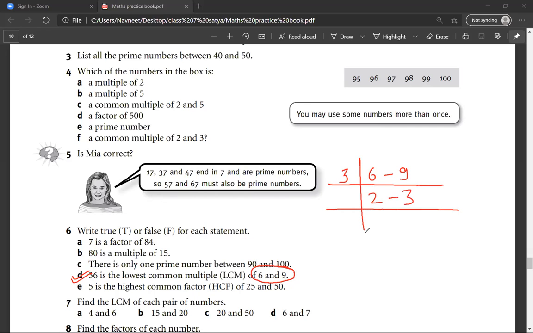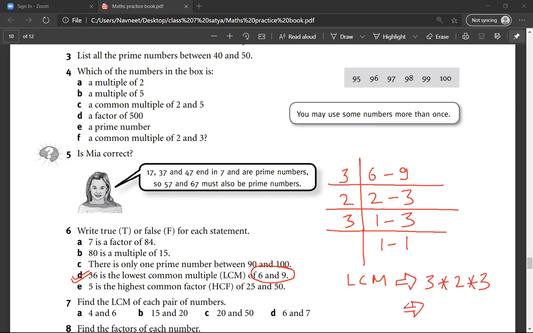After that, then 2 and so the LCM would be 18. So Satya, have you understood? Yes.